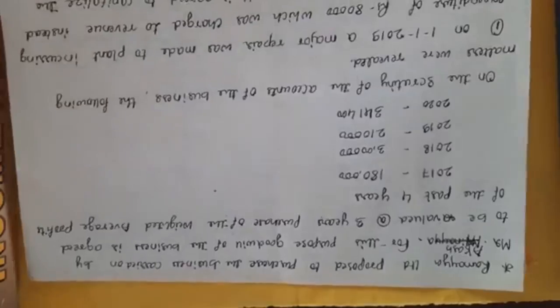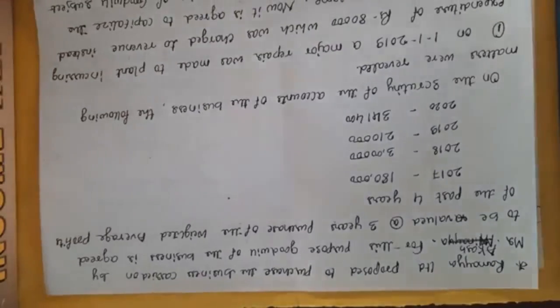See here, Ramaya Limited proposed to purchase the business carried on by Mr. Akash. Here, the Ramaya company is willing to purchase Mr. Akash's company. For this purpose, the goodwill of the business is agreed to be valued at 3 years purchase of the weighted average profits of the past 4 years.